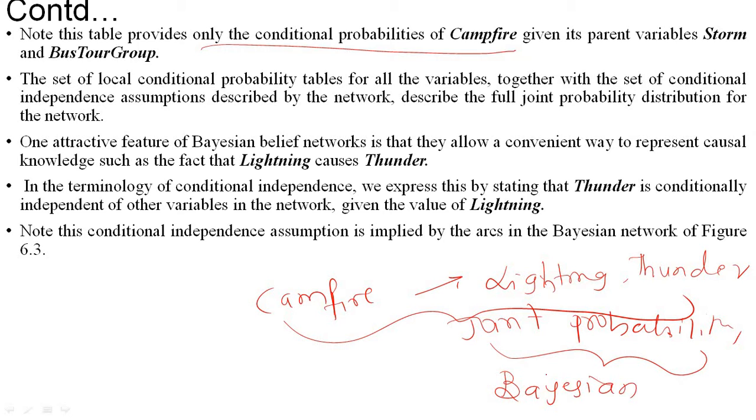Locally we construct a probability table for each attribute, and together it is called the joint probability. Using all of this, it will help us describe whether a particular variable is conditionally dependent or independent, using this Bayesian belief network.